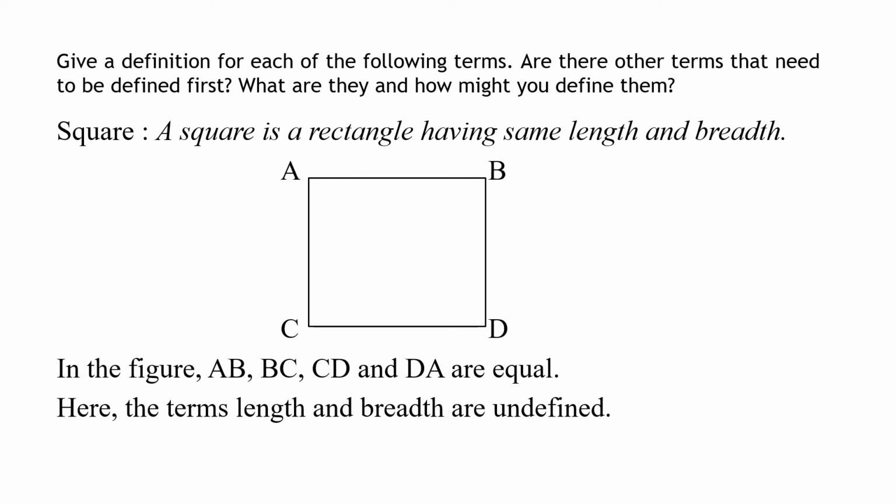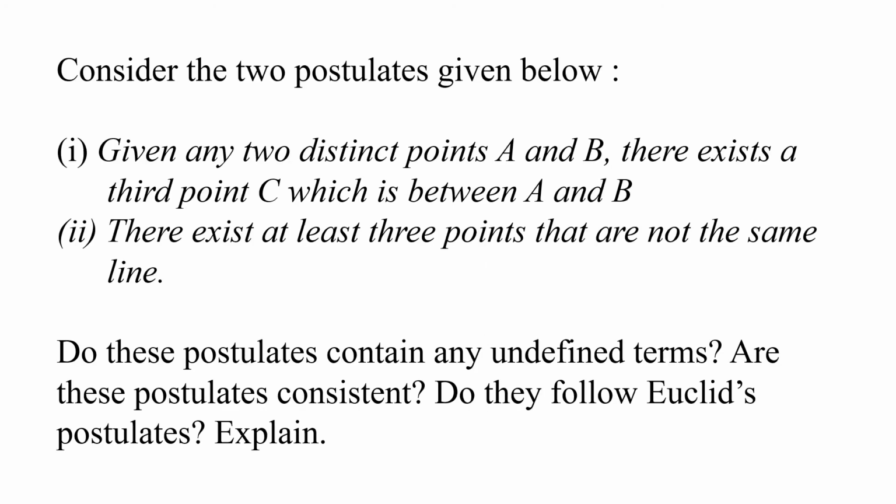So I hope till now you are understanding what a definition is. A definition means it is definite. Definite means it has got a clear meaning. So we have introduced words like rectangle, square, circle, radius, line, intersecting lines, parallel lines, perpendicular lines. All these words have got a definite meaning. So do remember it. Okay, now we move on to the next question.